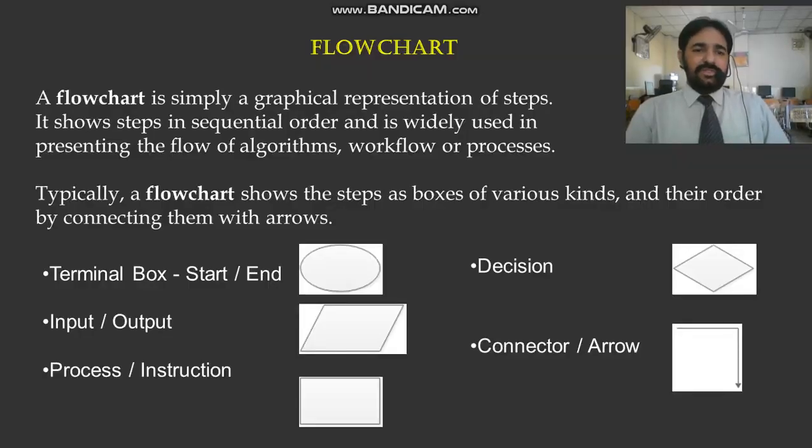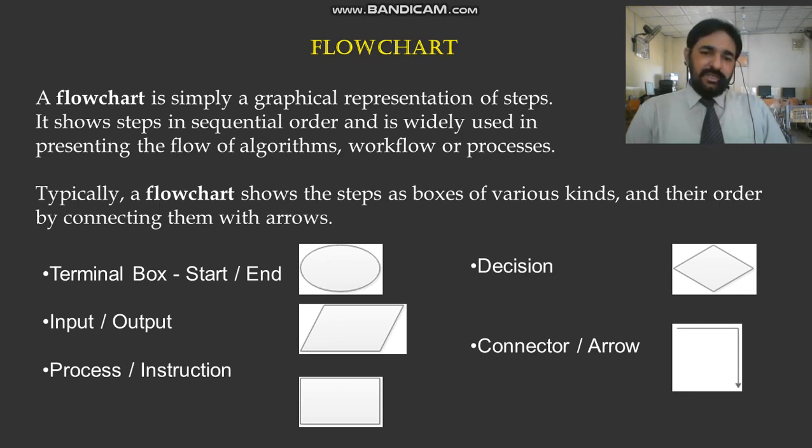Then we have the flowchart. A flowchart is simply a graphical representation of steps. It shows steps in sequential order, and it is widely used in presenting the flow of an algorithm or a process.